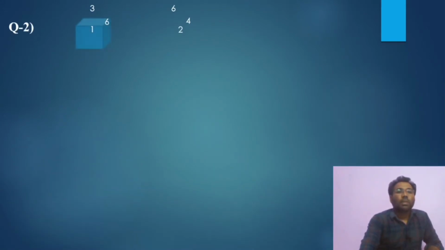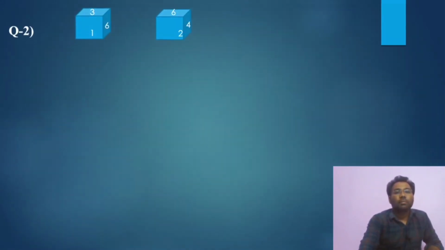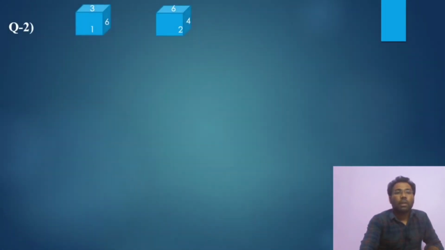The second question is similar, it is just for practice. Okay guys, solve this. Again, 2 figures, 1 common, 6, clockwise. One thing I forgot to mention in the previous question, I will explain in this: we can rotate anti-clockwise also.